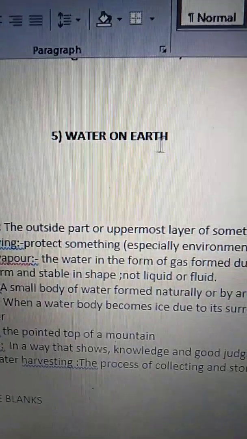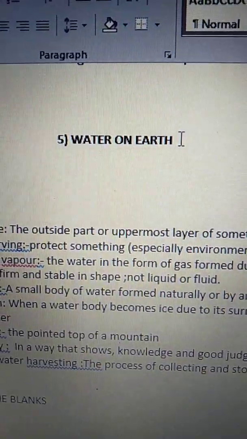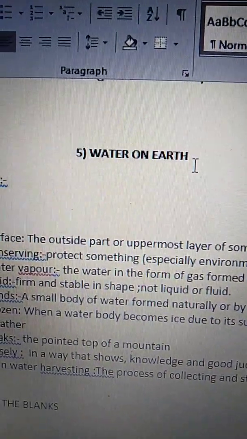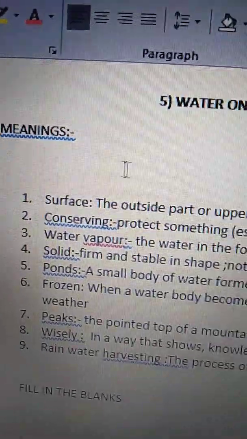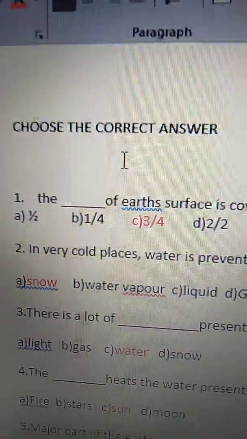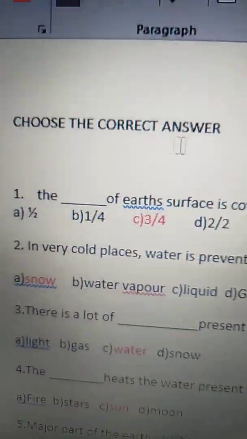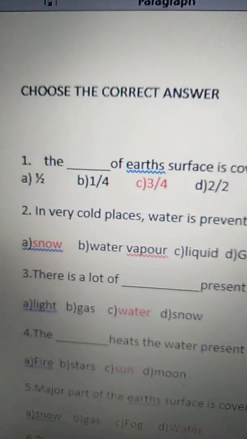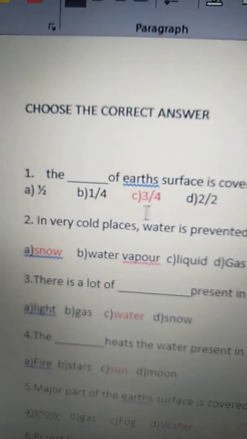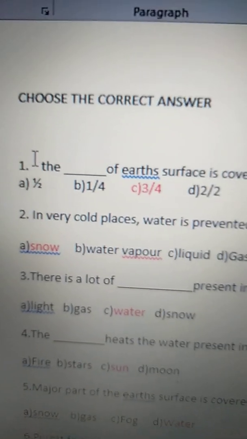Today we are going to learn choose the correct answers and match the following of chapter 5, Water on the Earth. Children, all of you open your worksheets. Open chapter 5, Water on the Earth. In our previous classes, we have learned meanings and fill in the blanks. In today's class, we are going to learn choose the correct answer. They have given some questions and some options. We have to choose the correct answer from these options. Okay. See the first one.